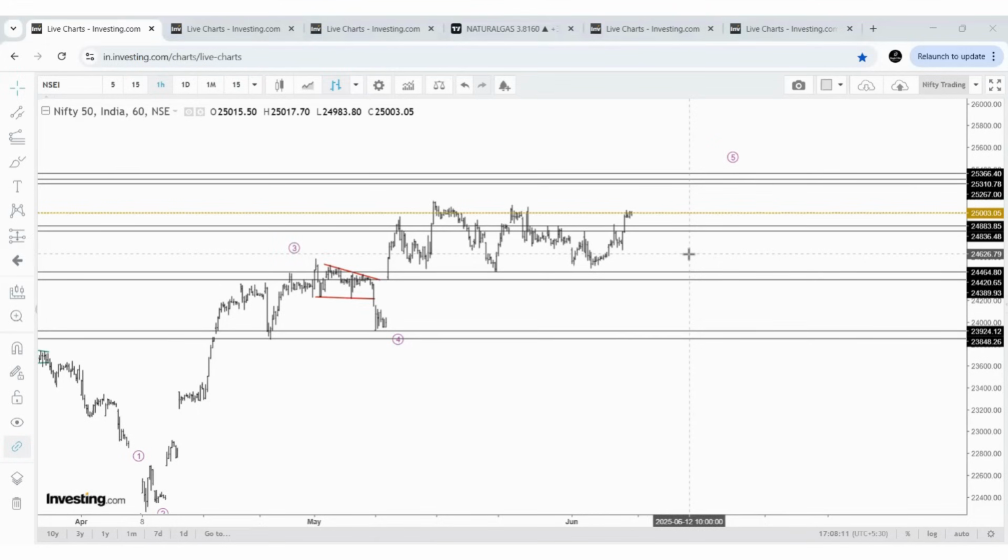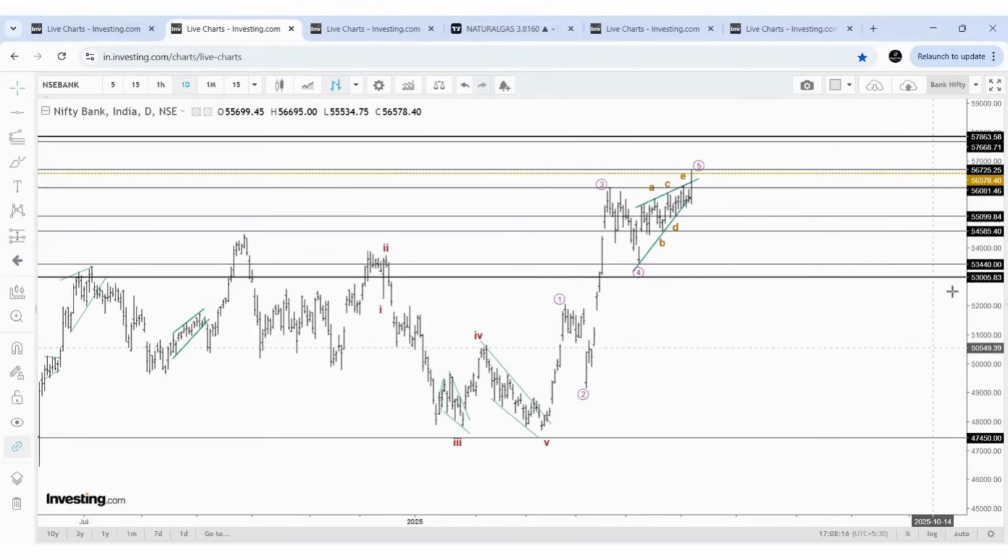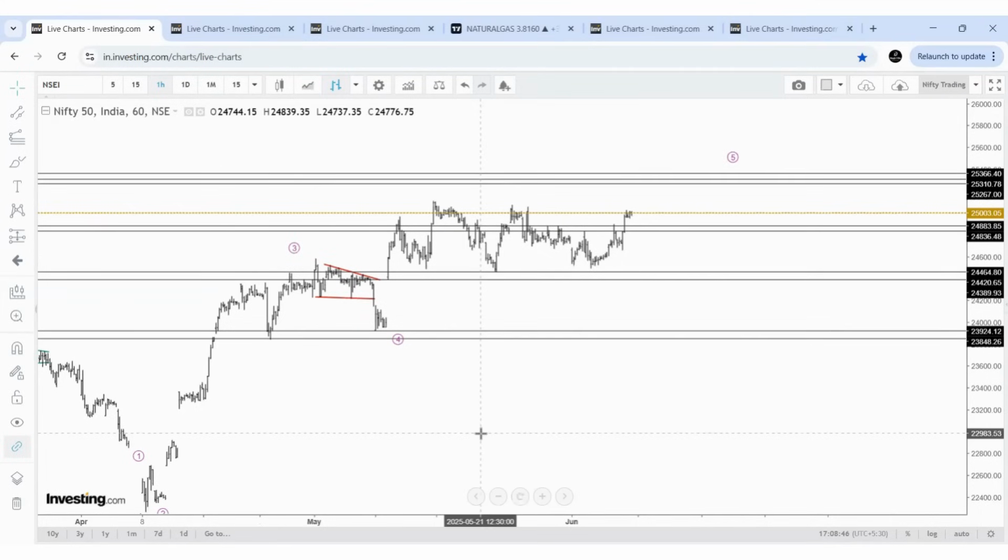Today is 7th June. Nifty ends this week at 25,000 and Bank Nifty at 56,578. In our previous video, we discussed that these are the times we need to wait and observe the price action because the future price action will decide the trend. Okay, these are the times we need to wait.